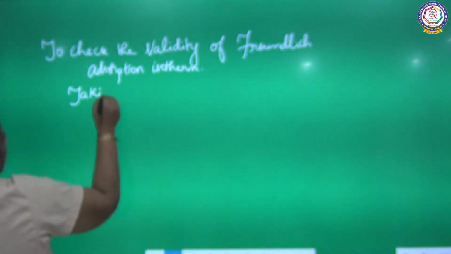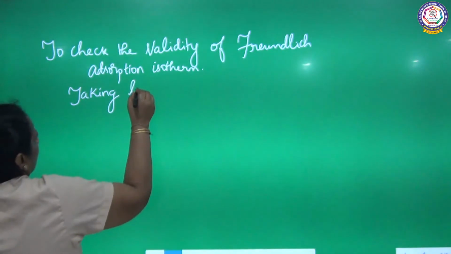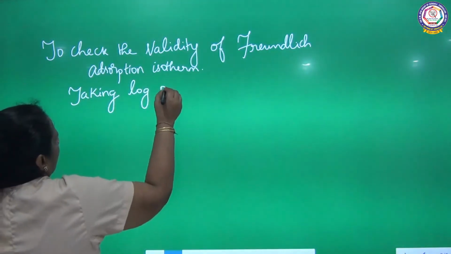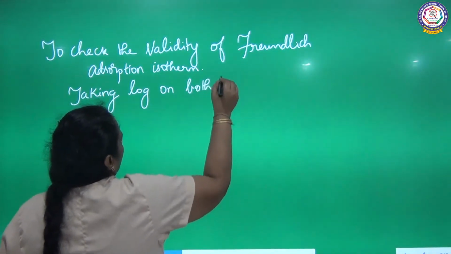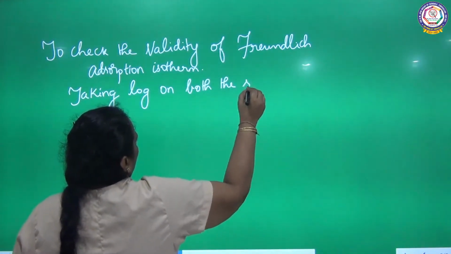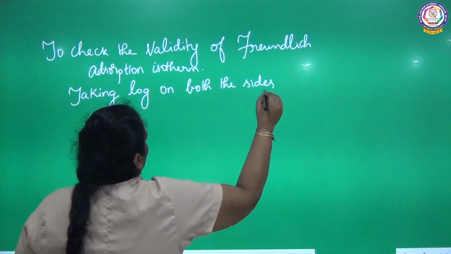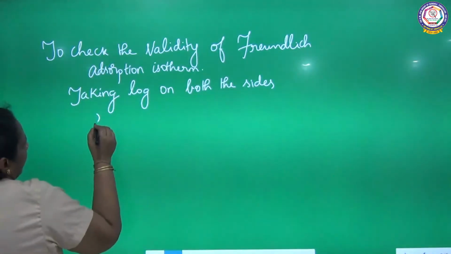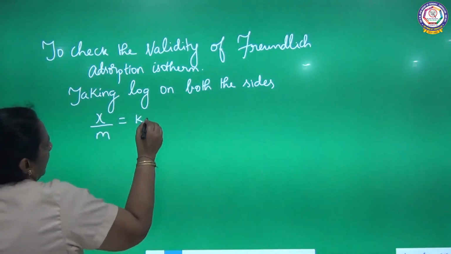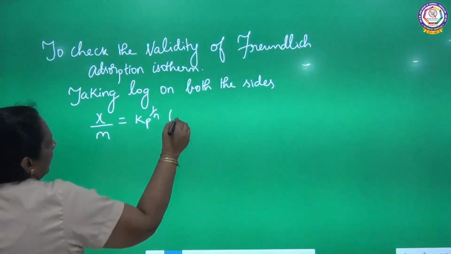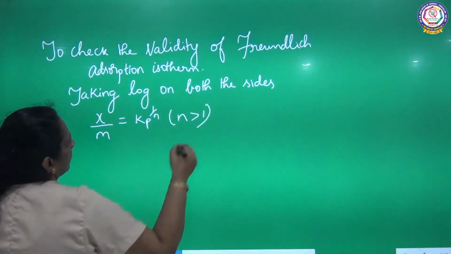Taking log on both the sides. So what is the equation? Previously we have written x by m is equal to k into p whole power 1 by n, where n is greater than 1.